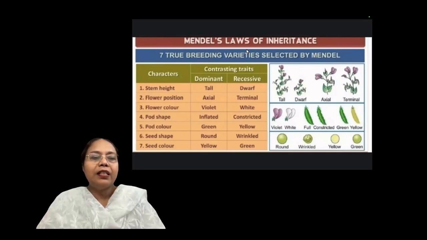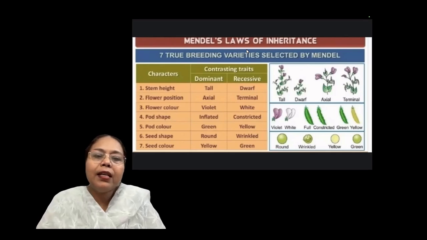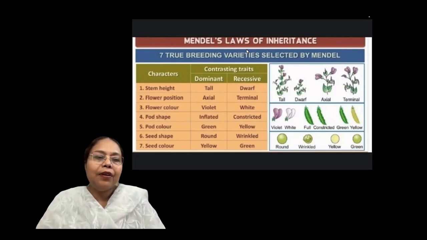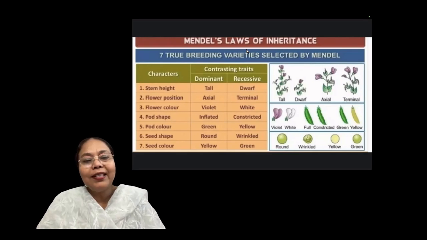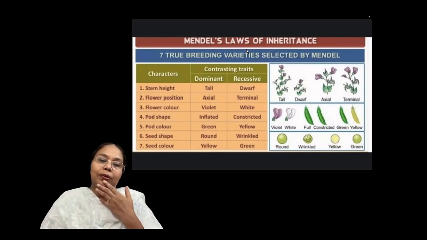Clear? So these are the same: stem height, for example, tall and dwarf, flower position, axial and terminal, flower color, violet and white, pod shape, inflated and constricted, pod color, green and yellow, seed shape, round and wrinkled, and seed color, yellow and green.